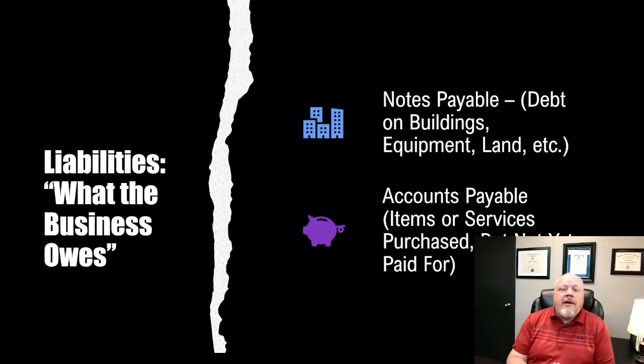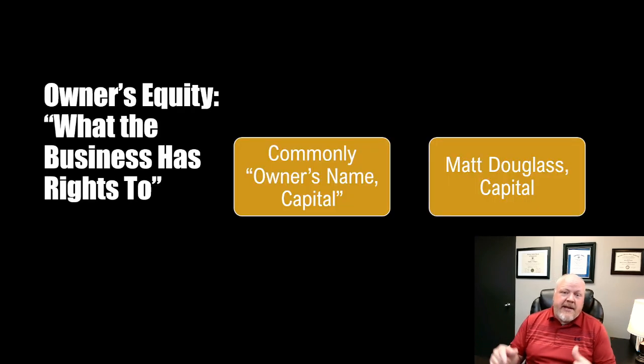There is also liabilities. These are things that the business owes to other people or other entities, other businesses. They can have debt on buildings and equipment. That's called notes payable. Or they can just have accounts payable. They buy some supplies on account and they've received the supplies, they're going to pay for them later. That's liabilities. And then owner's equity is just what's left over. It's the rights the business has to the assets, or what the business has rights to.